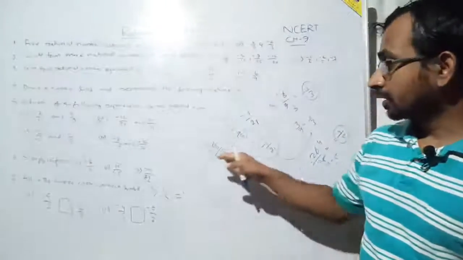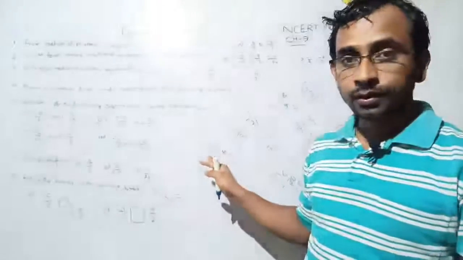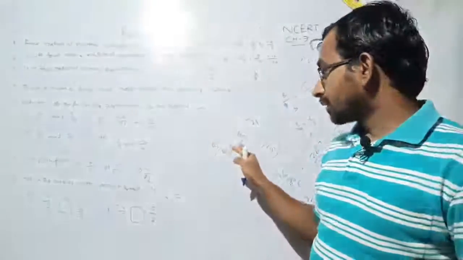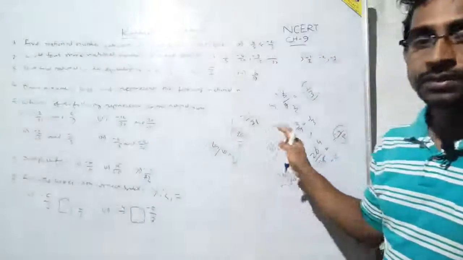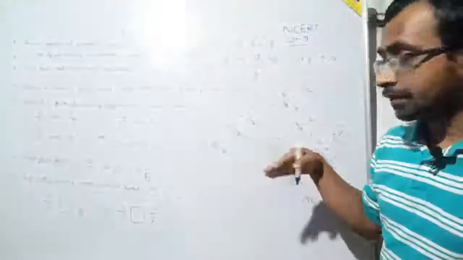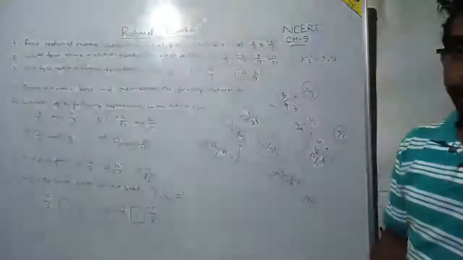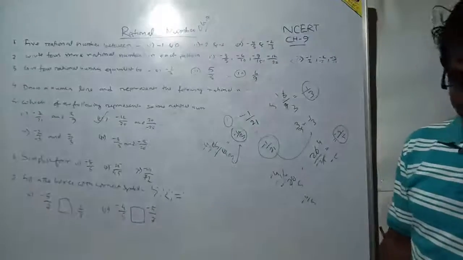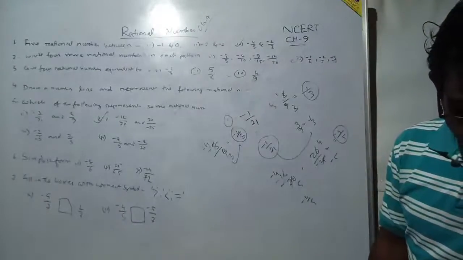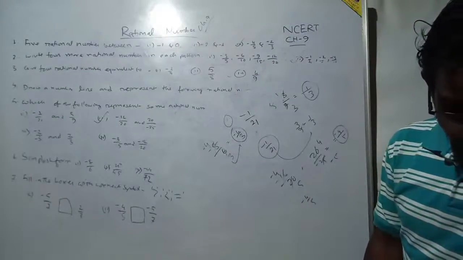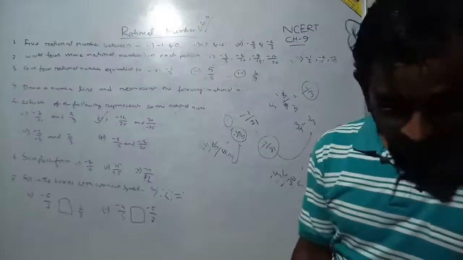Here we divided both numerator and denominator and got minus 4 by 3, which is the simplest form, because we can never divide further on these reduced forms, okay. So this is the simplest form. Understood? Okay, Ishan, very good.